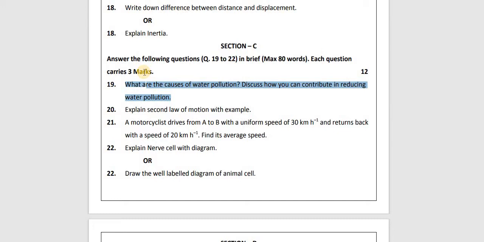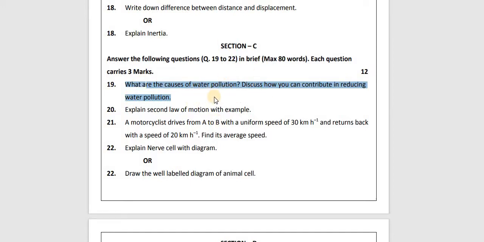So there were a total of 4 questions. Let's see the first question. Question number 19: What are the causes of water pollution? Discuss how you can contribute to reducing water pollution.